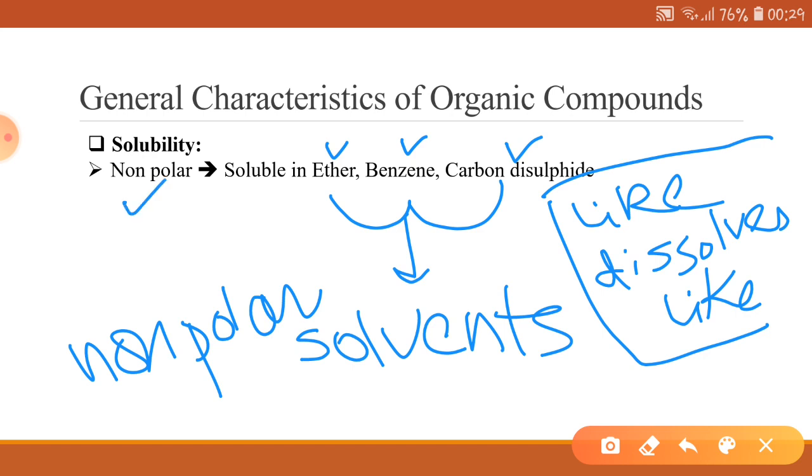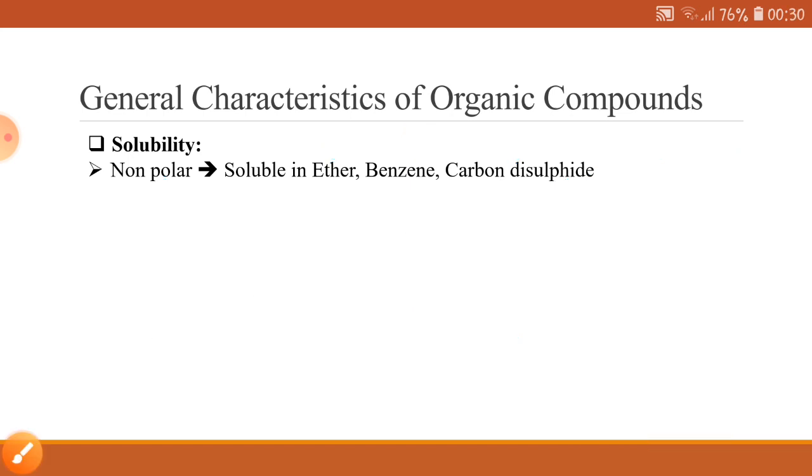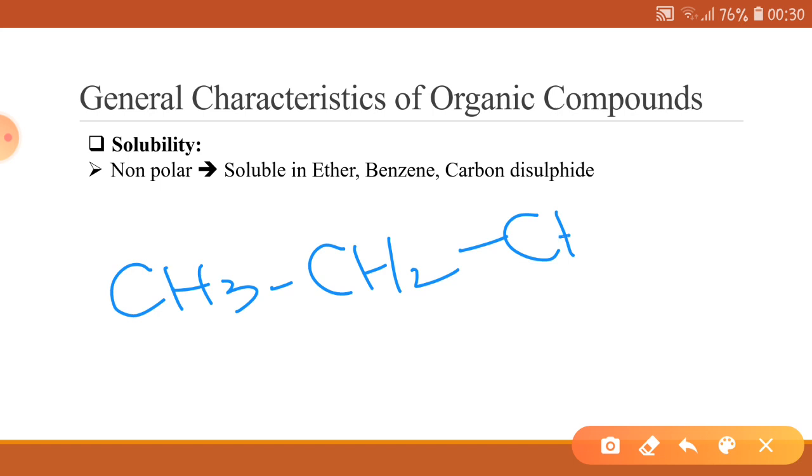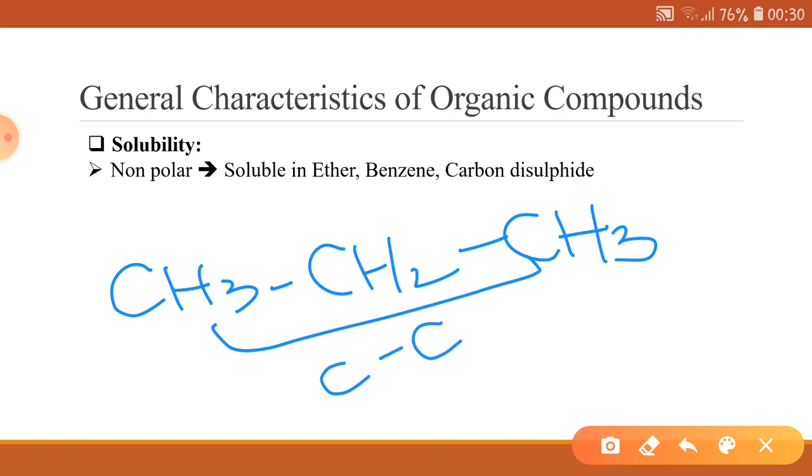Now, all the organic compounds that are non-polar will be soluble in non-polar solvents, and examples of non-polar solvents are ether, benzene, and carbon disulfide. For example, we have a case like this. This is an alkane. In this compound, we have carbon-carbon and carbon-hydrogen bonds.